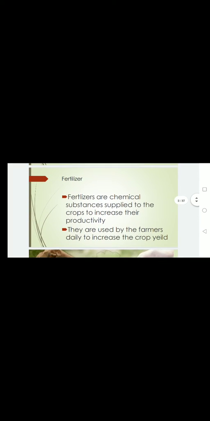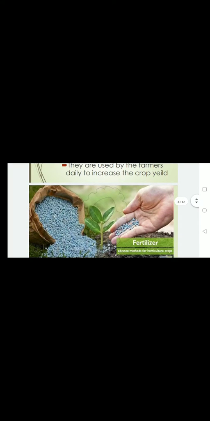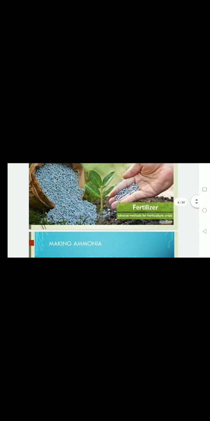Basically, what is a fertilizer? The word fertilizer comes from the word fertile, and fertilizers are basically chemical substances that are supplied to the crops to increase their productivity or production. They are provided to the crops to increase their growth due to the increasing demand of our population. They are used by farmers daily to increase the crop yield. You can see these are the different fertilizers and chemical compounds that are used to increase the growth of the plant as well as their production.